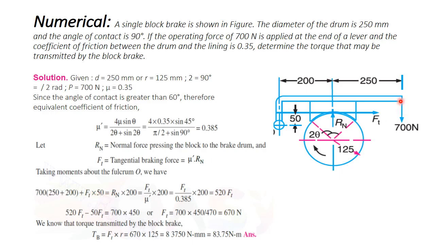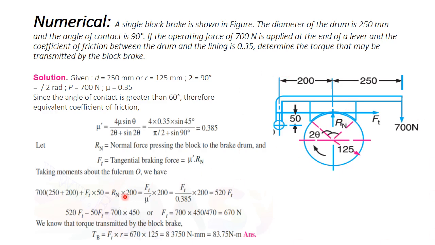Both these forces produce clockwise moments, so they take the positive sign. Here Rn acts at a distance of 200 mm and produces a moment about the pivot point that is anti-clockwise.